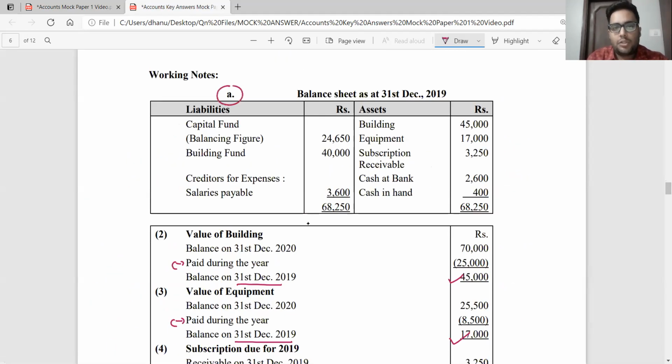Working note number 1 was your opening balance sheet as on 31st December 2019. You can alternatively take it as 1st January 2020. Okay. On 1st January 2020, what is the information available to us now? There is building 45,000 rupees, equipment 17,000 rupees. Please do not record building 70,000 and hospital equipment 25,500. These values are taken from the second and the third working note. Building is 45,000 and hospital equipment is 17,000. Please do not record the closing values by mistake.